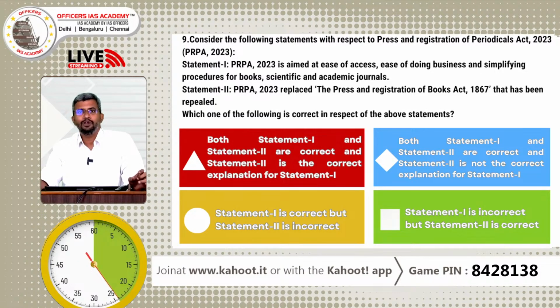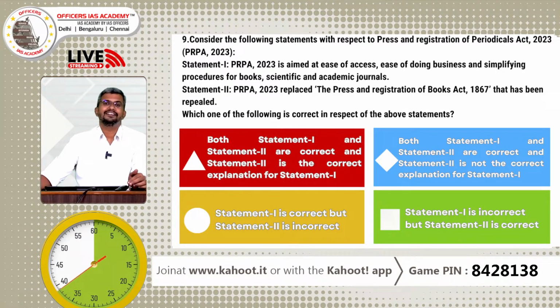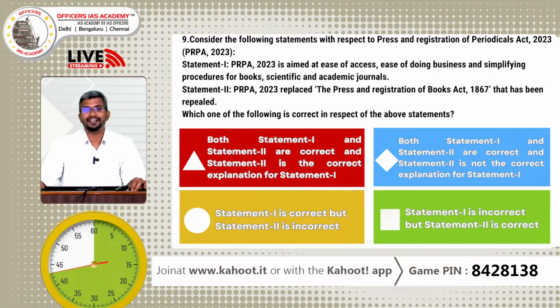I told you, use the word "because" if both the statements are correct. If one is correct and the other is incorrect, then the option has to be C or D. If both are correct, then use the word "because". You decide. First you should know whether both the statements are correct or one statement is correct or incorrect. And if both the statements are correct, then use the word "because". So, that is the trick that you can apply for all such questions of statement 1, statement 2.